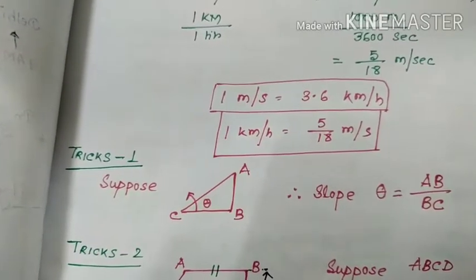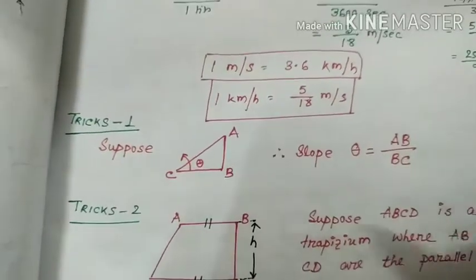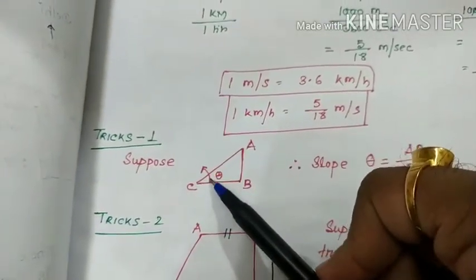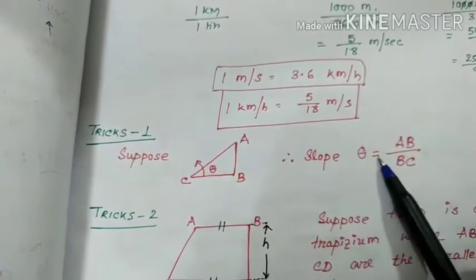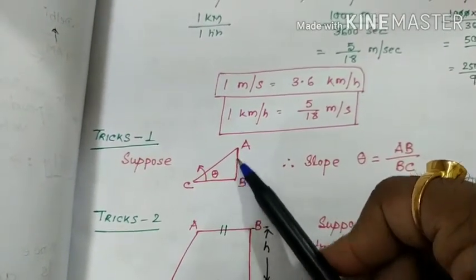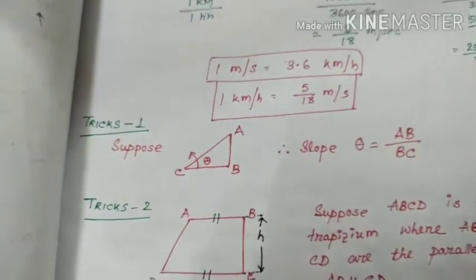Now we will enter the mathematical tricks. Trick 1. Suppose ABC is a triangle, right? So the slope is this theta. Slope theta equals the perpendicular distance AB and BC. AB by BC. Theta is equal to AB by BC.